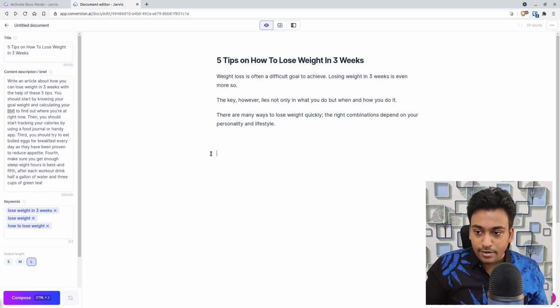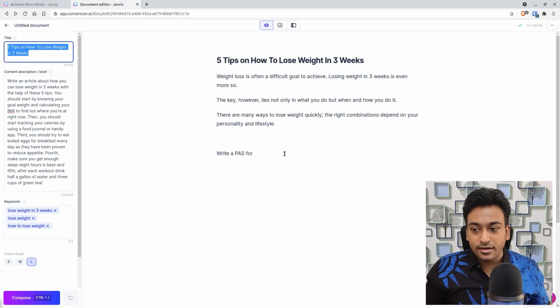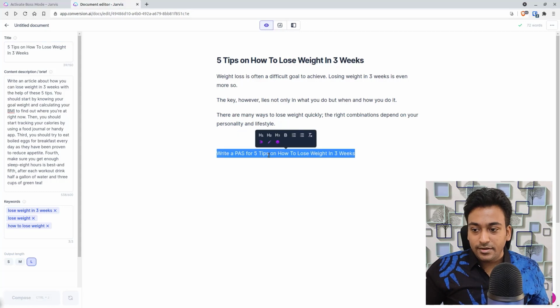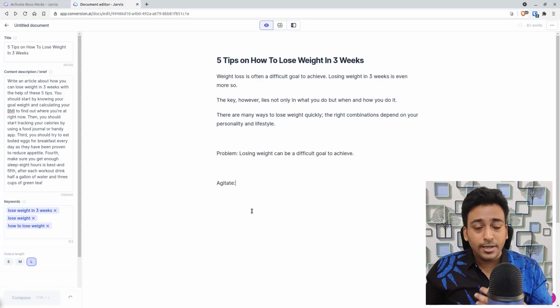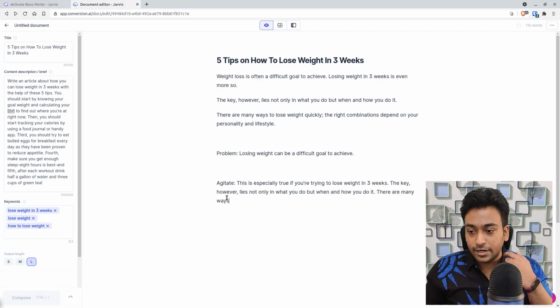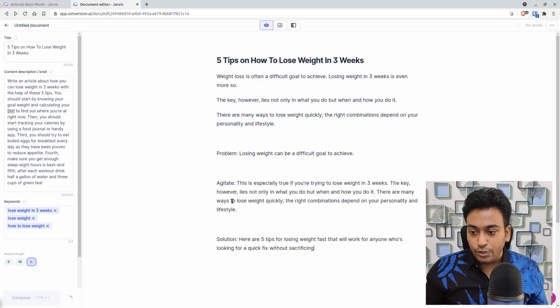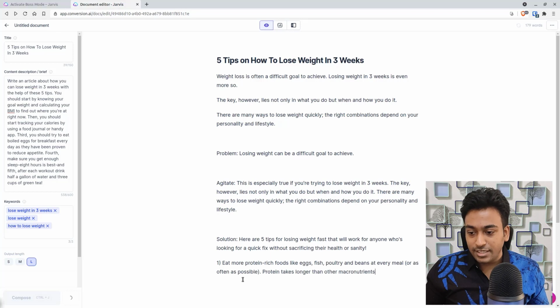How can I use it? Let me show you. I can just say write PASS for, and let me give the title itself. And this is simple. So I'm asking Jarvis to write me a PASS. It should bring up 3 different factors. Let me wait for it to finish, and it just keeps on going.